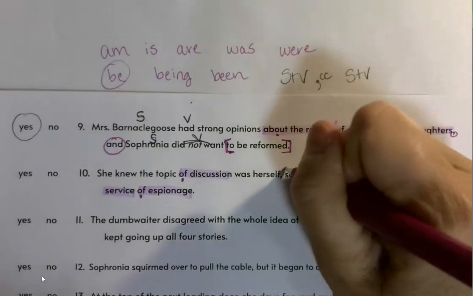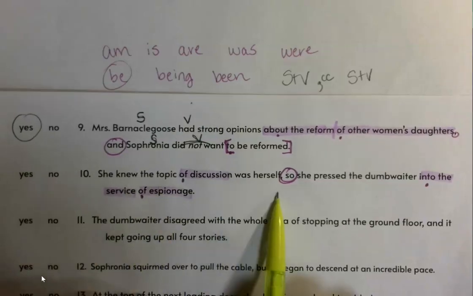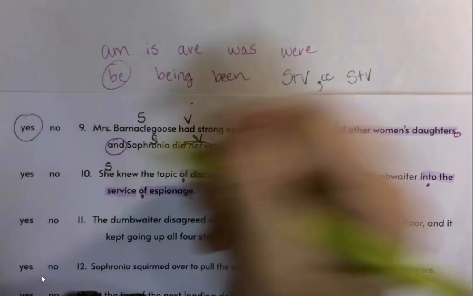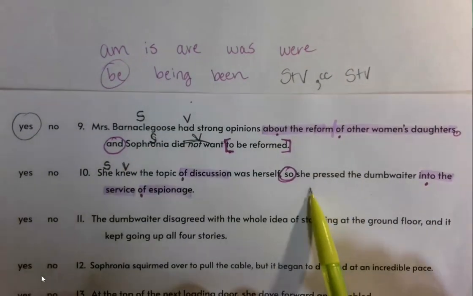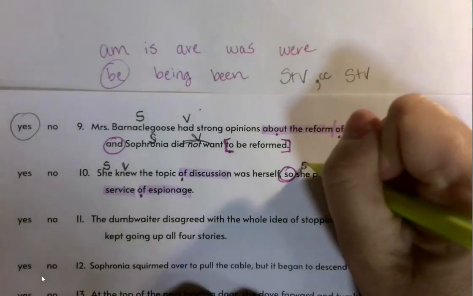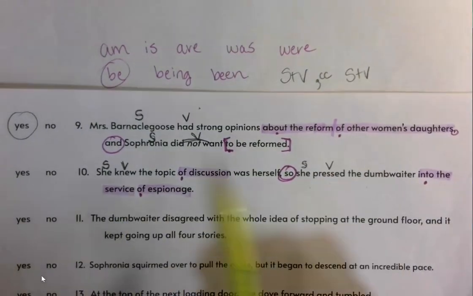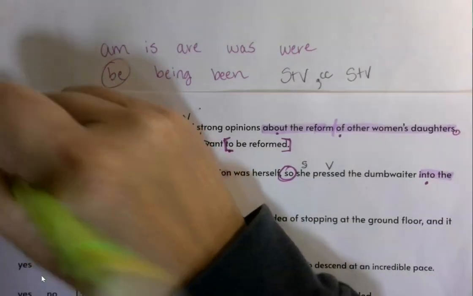I see so, and it's with a comma. So I'm going to check to see if there's a subject and a verb on both sides. She knew the topic was herself. Who is this about? She. And what did she do? She knew. On this side, she pressed the dumbwaiter. Who's the sentence about? She. And what did she do? She pressed. So I found a subject and a verb, comma conjunction, subject and a verb, then yes. That's compound.